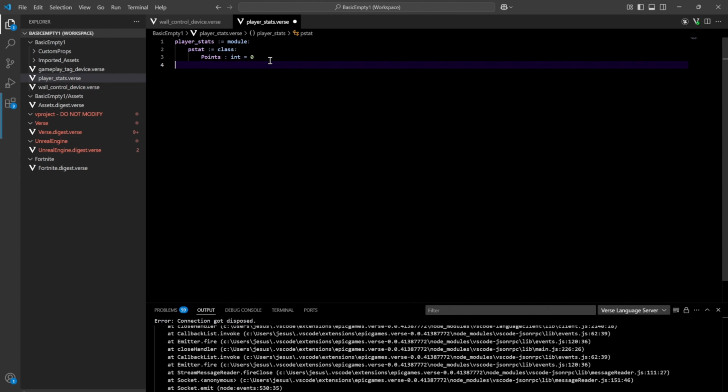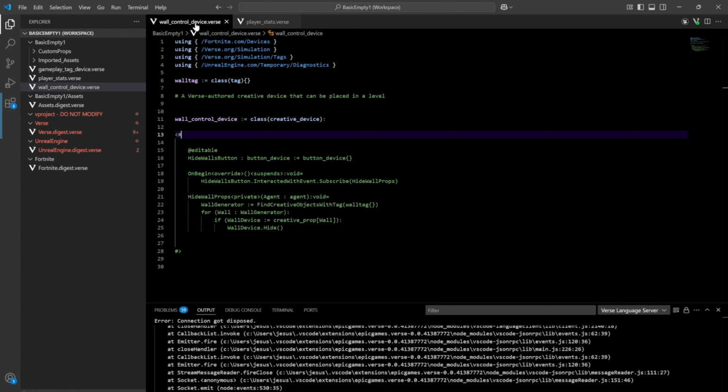I'll just leave a new line here just for my own personal sake. All right. So we have the player stats module, pstat as a class, and then we have points as a property. And let's keep it like that. So for instance, if we wanted to bring this over, let's get rid of this comment.